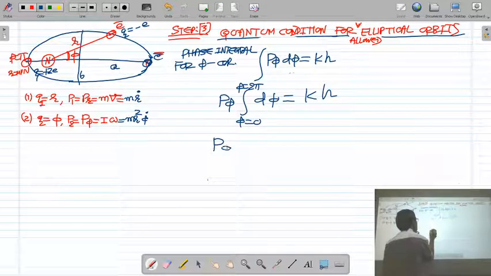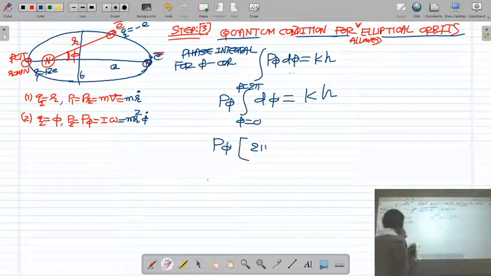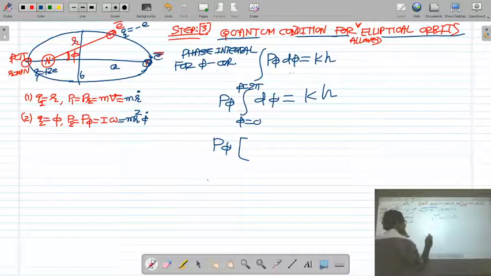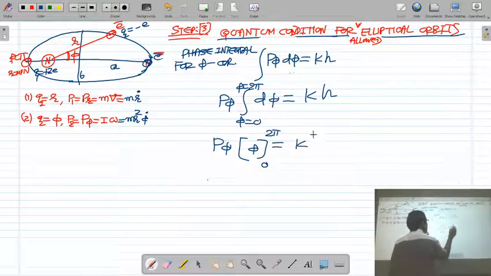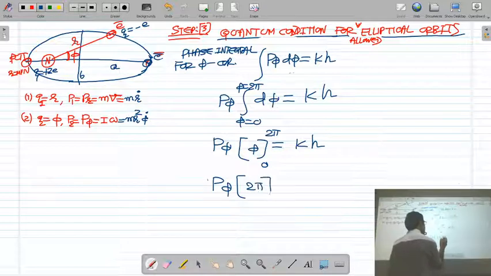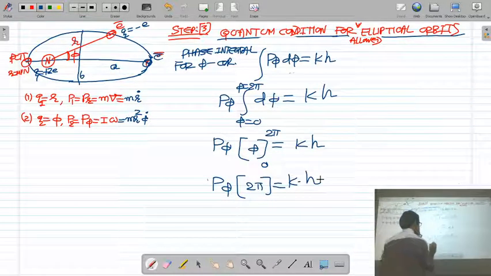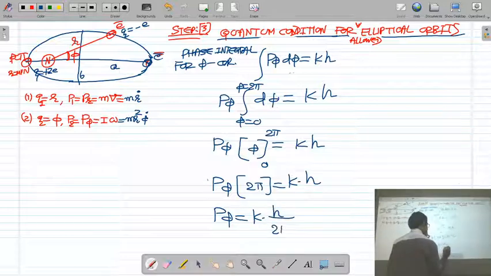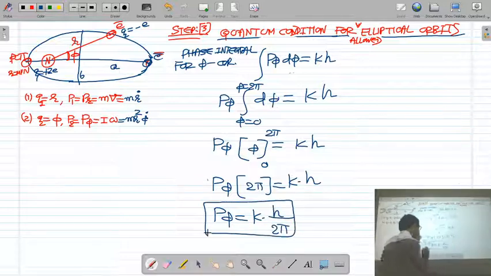The integral of P phi d phi over phi is 2 pi, so P phi into 2 pi is equal to kh. So you get the angular momentum of the electron moving in the elliptical orbit as kh upon 2 pi. This is nothing but Bohr's assumption.